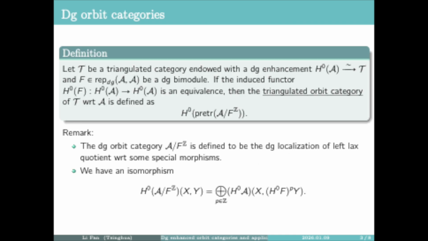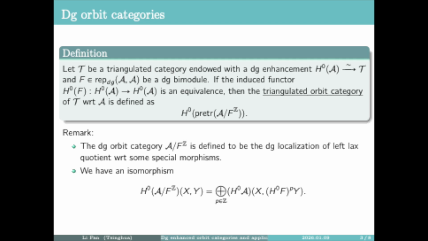That is, let T be a triangulated category endowed with a DG enhancement A, and F is a DG endofunctor of the DG enhancement. If moreover the induced functor H0F is an equivalence on H0 of A, then the triangulated orbit category is what we want. More precisely, it is the DG orbit category of the DG enhancement, and then we take the pre-triangulated hull. And finally, we take H0, and then we get a triangulated category.